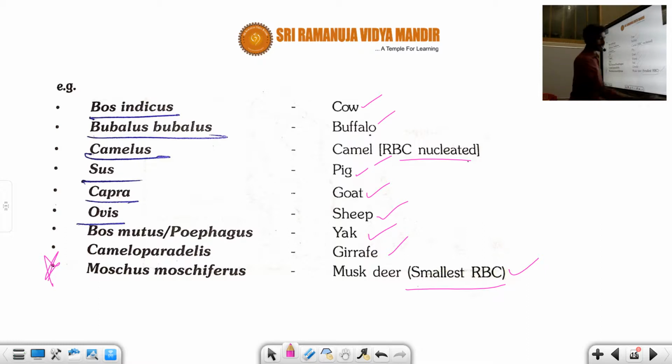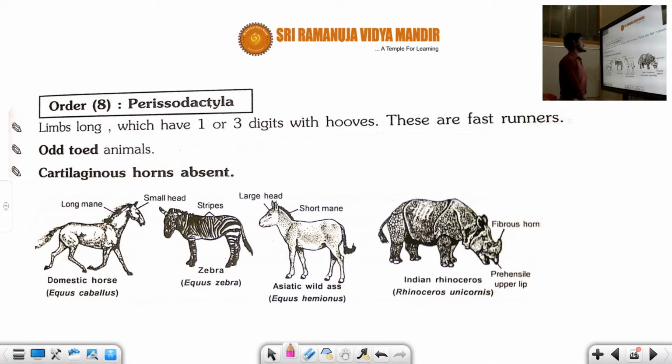Hope you understand this. Next, another order, student, is called Perissodactyla. In Perissodactyla, the limbs are very long, student. Now you can see horse, zebra, Asian wild ass, and even the Indian rhinoceros. Their limbs are very long. They have 1 or 3 digits with hooves. These are the fast runners. Like you can see the horse running very fast, you know.